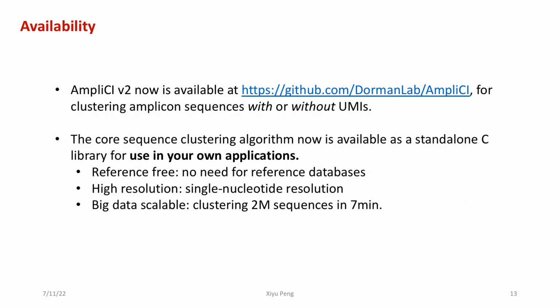In the end, I want to mention that the AmpliCI v2 version now is available in the GitHub for clustering Amplicon sequences with or without UMIs. The core clustering algorithm now is available as a standalone C library for use in your own applications. It's reference-free, high-resolution, and big data scalable.